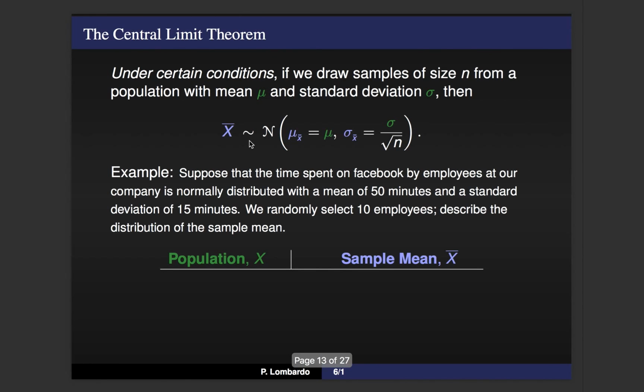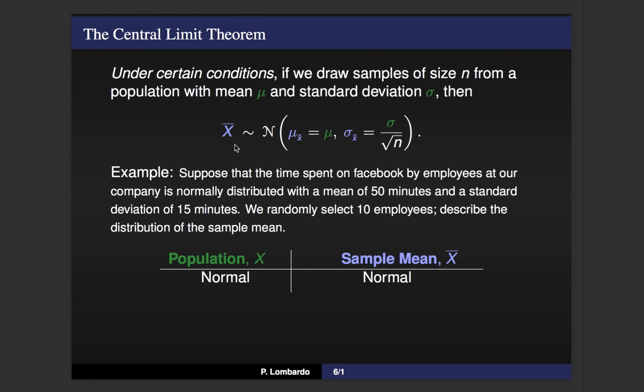So let's consider a quick example here. Suppose that the time spent on Facebook by employees at our company is normally distributed with a mean of 50 minutes and a standard deviation of 15 minutes. So in this case, these two parameters, the mean of 50 and the standard deviation of 15, are population parameters. These are parameters mu and sigma that we know about a randomly selected individual employee. Now, if we start to group 10 employees together, so we're now collecting a sample of 10 from a larger population, we want to describe the distribution of the sample mean. So in other words, we want to describe the distribution of our x bar random variable, right?